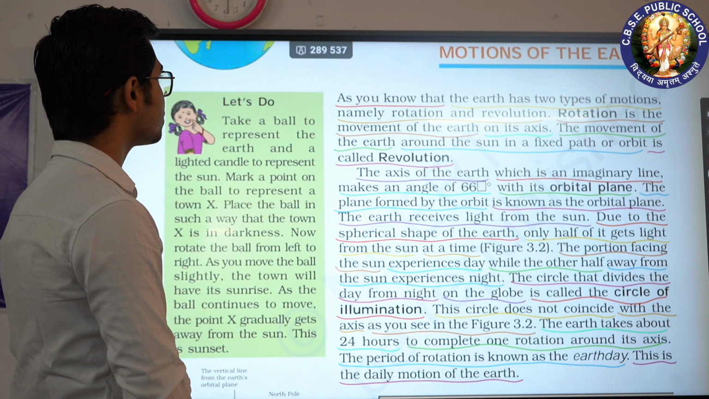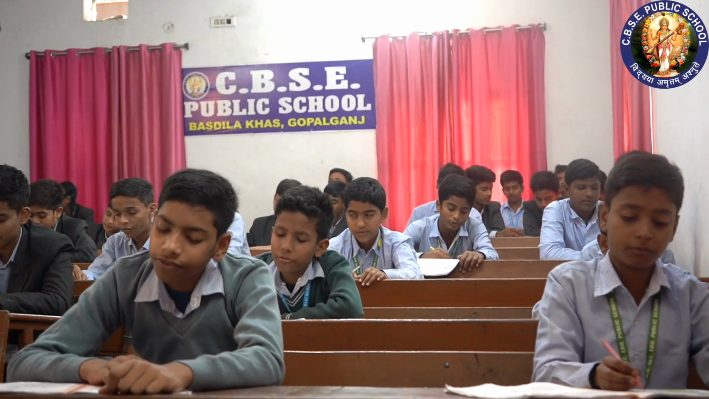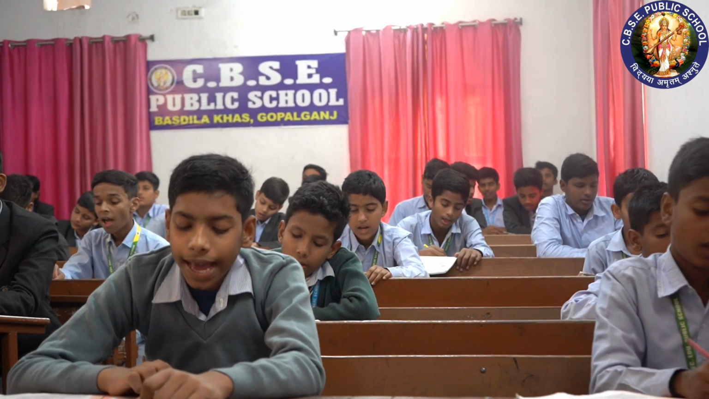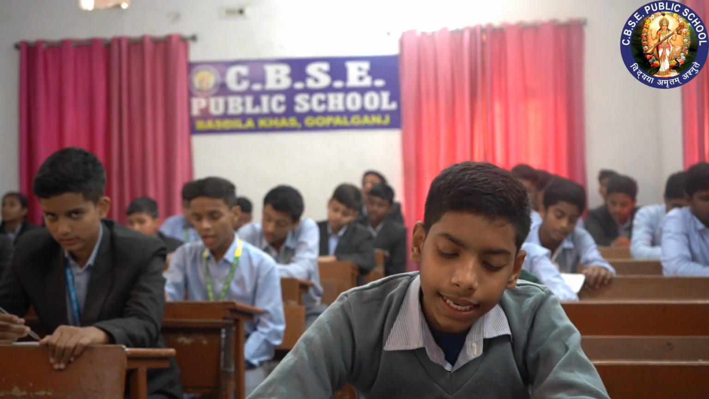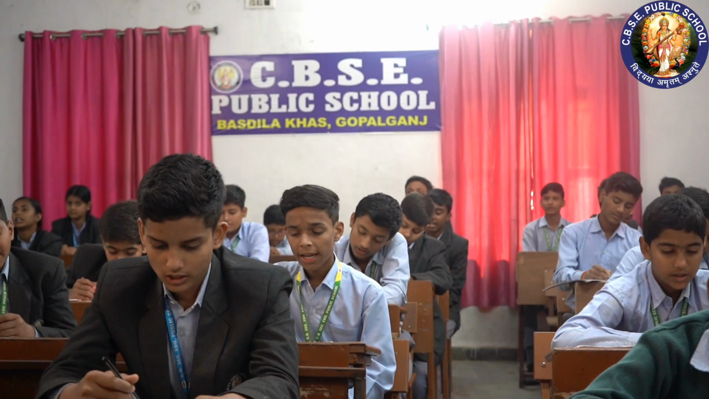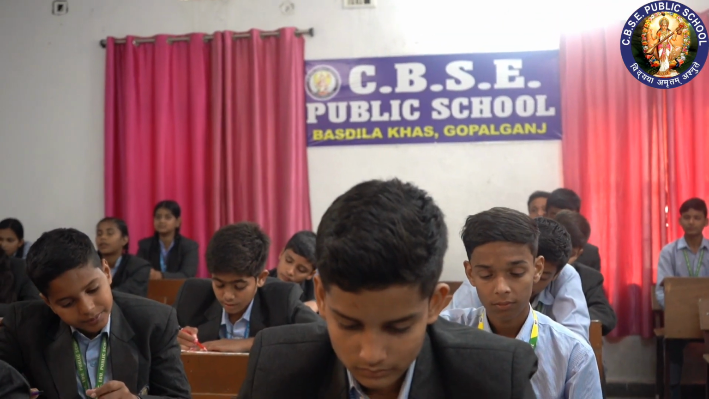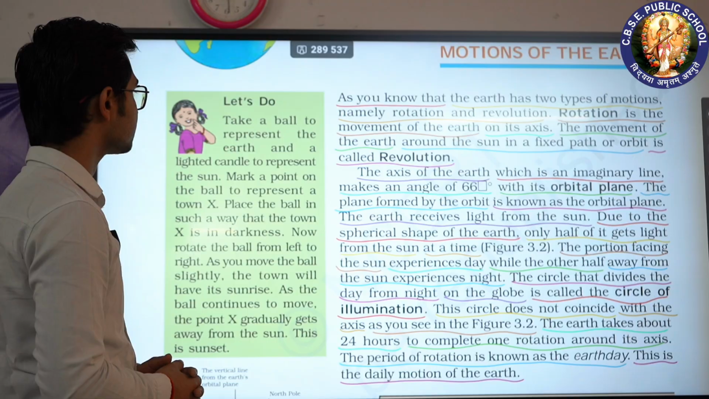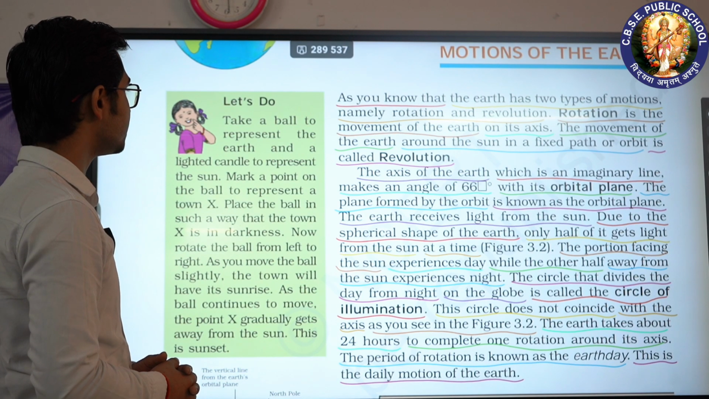Chapter 3, Motions of the Earth. As you know, the Earth has two types of motion, namely rotation and revolution. Rotation is the movement of the Earth on its axis. The movement of the Earth around the Sun in a fixed path or orbit is called revolution.